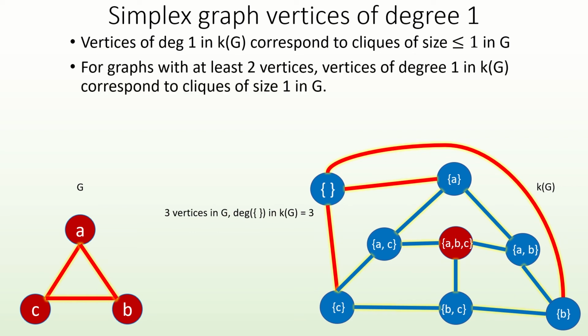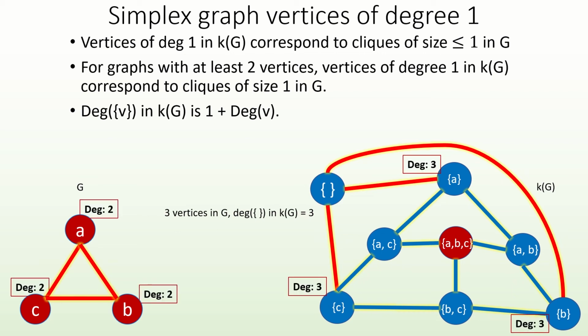Together, this tells us that for graphs with at least two vertices, vertices of degree 1 in the simplex graph correspond to cliques of size 1, that is, vertices in the original graph. The degree of a simplex graph vertex corresponding to the one clique V in the original graph is one more than the degree of vertex V in the original graph.